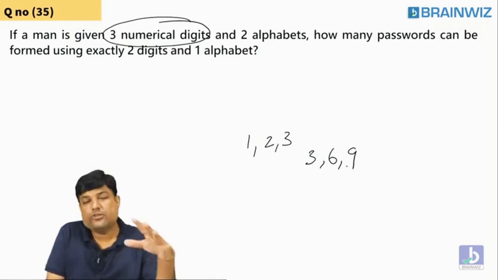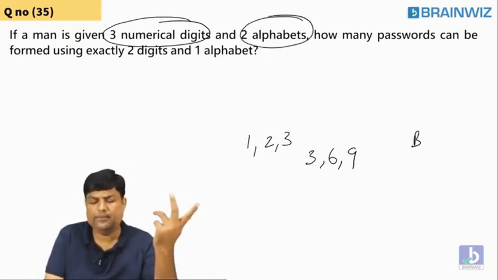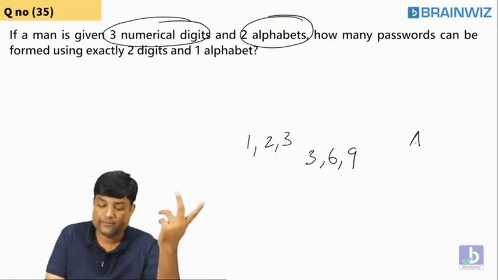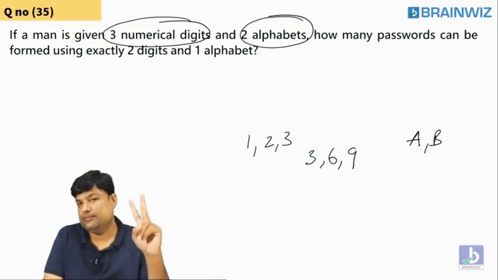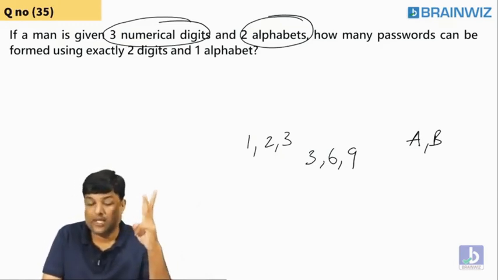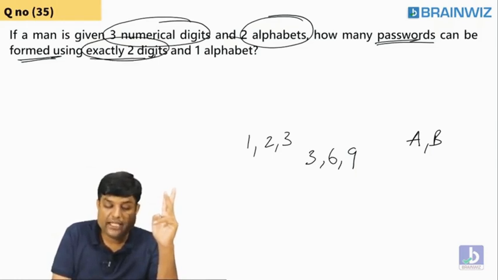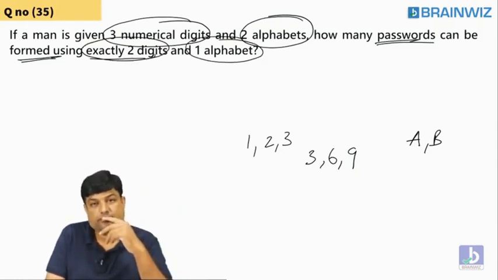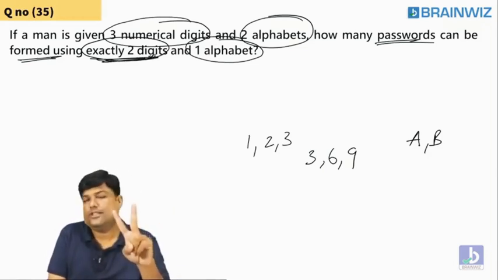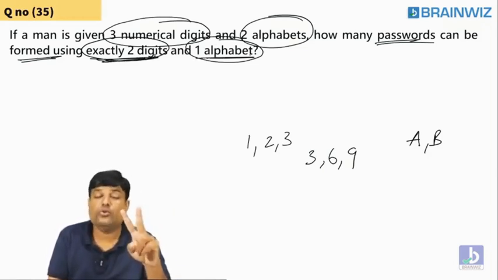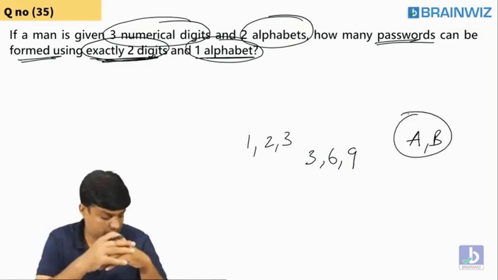If a man has got 3 numerical digits and 2 alphabets, any 2 like AB, XY, only 2 alphabets are available with him and 3 digits are available to him. How many passwords can be formed using exactly 2 digits and 1 alphabet? This is a condition for you. Using exactly 2 digits, only 2 digits you are supposed to use and only 1 alphabet. You cannot use both alphabets.